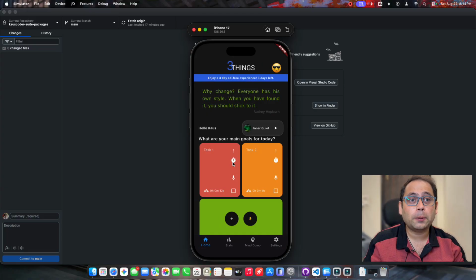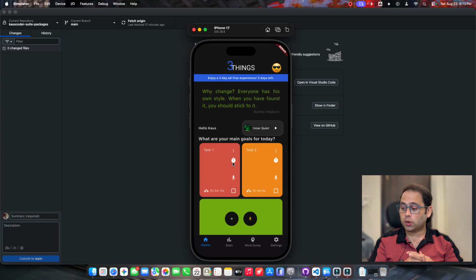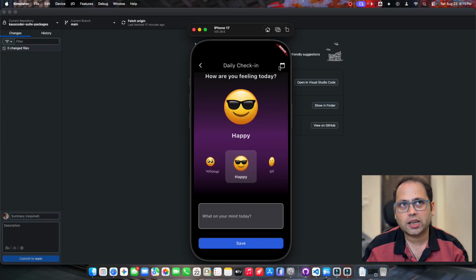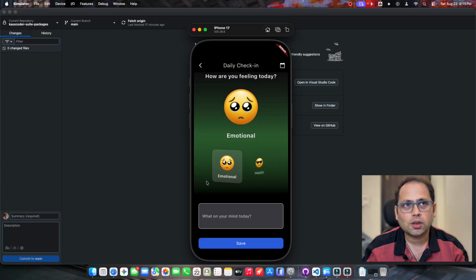And then the one thing I actually noticed, when I was working on this, I was putting a lot of effort in, working a full-time job, coming back home and working on this app. I was getting really burnt out, falling sick, a whole bunch of stuff was happening. So I wanted to track how I feel every single day, just to make sure I am not putting in so much effort that I fall sick and become unwell, unhealthy, and it takes a toll on my mental state. So that's when I built in this daily check-in thing, which helps you keep a small track of how you're feeling on that particular day.